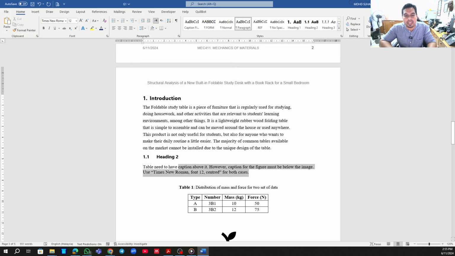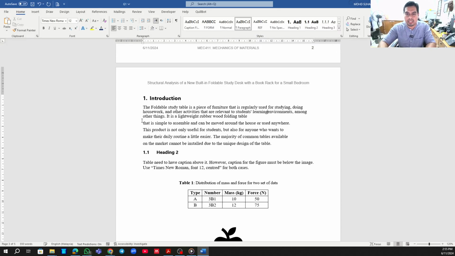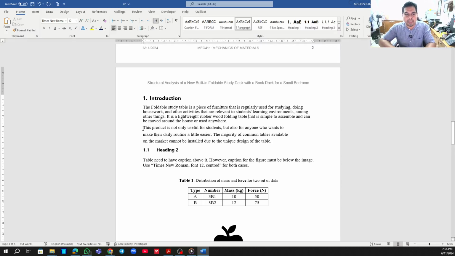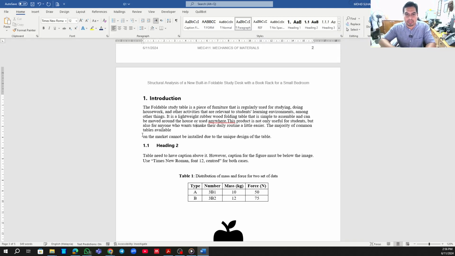So you will see from here, this is quite straightforward. Here is line spacing and everything. You have to take care of the line spacing and justify. I think this is because we copied from that one, that's why it does not run accordingly. So please do not copy from the PDF straight away like that, because it will generate a spacing problem. Okay, just wanted to show you this.